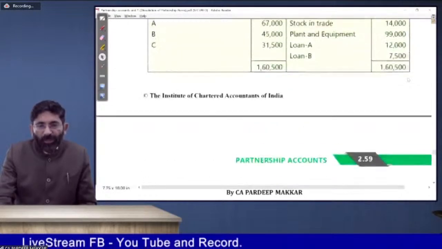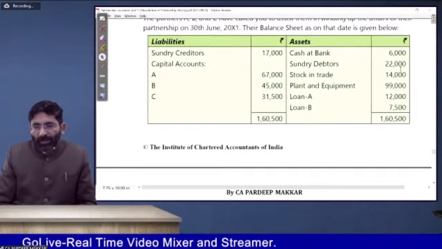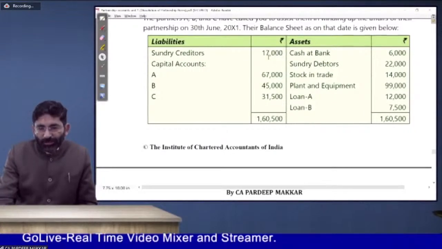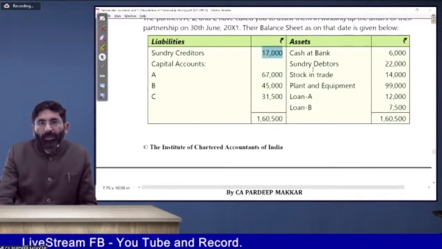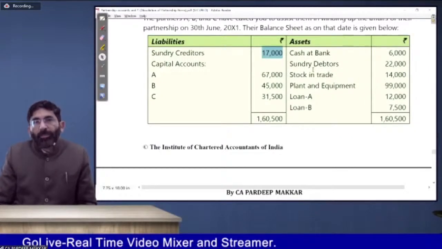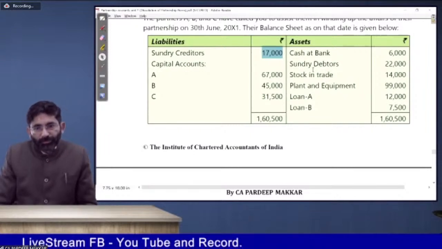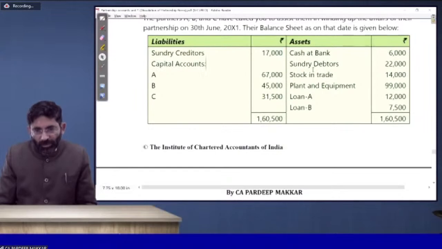In every method, whether maximum loss method or highest relative capital method, the amount will go to the creditors first. After making payment to the creditors, you will have to go to the partners. And among partners, you have to make payment to the partner's loan account first. Okay, my dear.